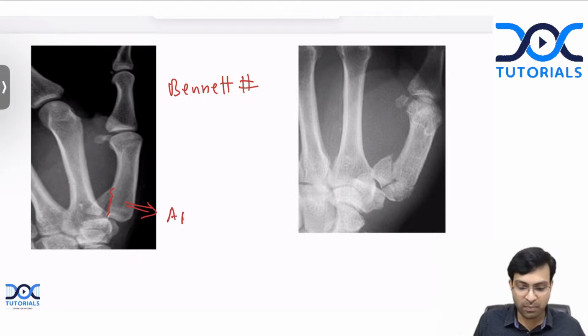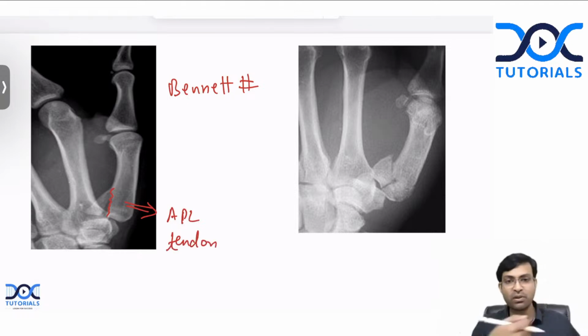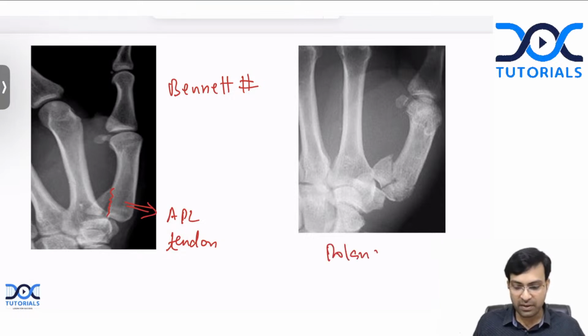Because of the pull of the APL tendon. The APL tendon is attached there and it will pull the fracture apart like this. In the case of Rolando fracture, there is no displacement because of the pull, but there is comminution. There is a comminuted T or Y-shaped fracture at the base of the first metacarpal.